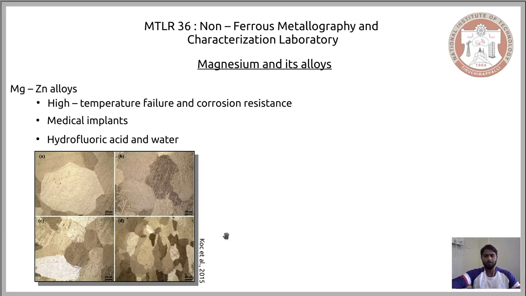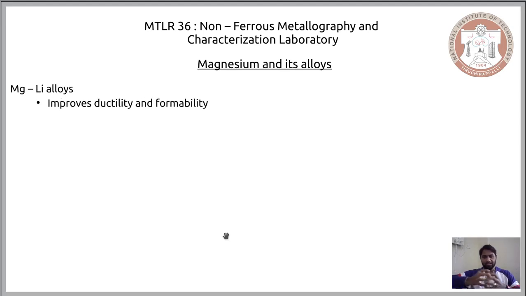Now, in addition to this particular magnesium zinc alloy, there is also another alloy that is quickly gaining ground nowadays, that is magnesium lithium alloy. Like aluminium, lithium also improves the mechanical properties of magnesium. Particularly, it improves the ductility and formability of the magnesium alloy. Now, when you improve the formability of the magnesium, then it would be possible for you to make different sorts of components of intricate shapes.